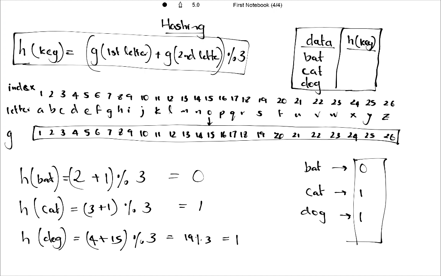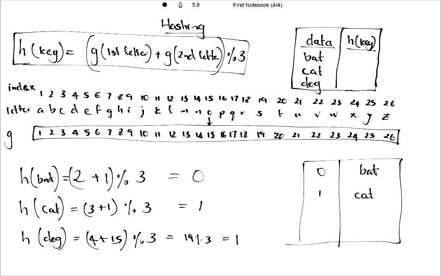That's why we invented an improved hashing called ideal hashing. The basic property of ideal hashing is that there will be no collisions at all. So we are going to eliminate collisions from our hash table. Now let's copy the value of h(key) against all its data: 0, 1, 1.